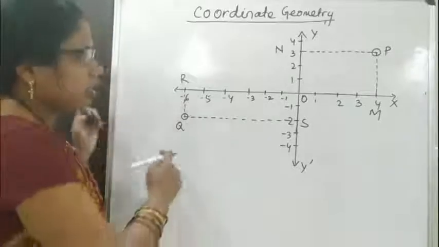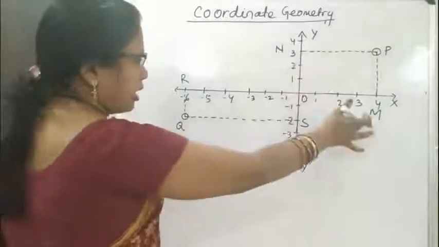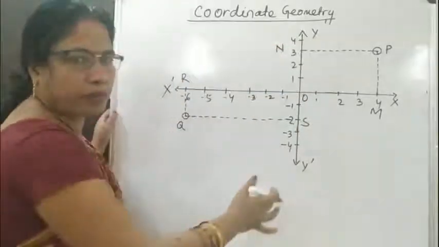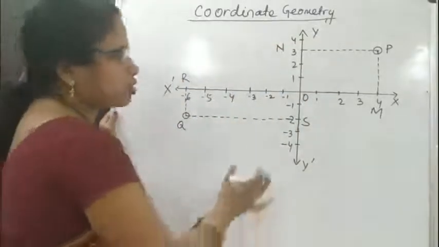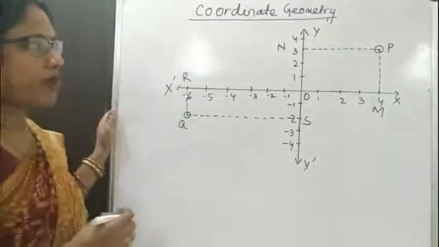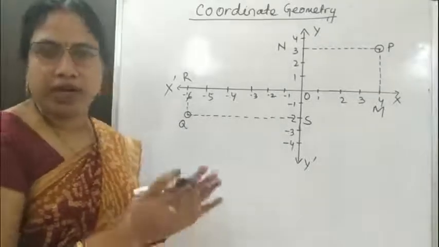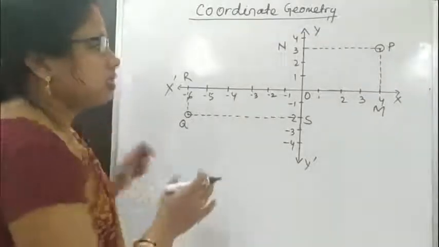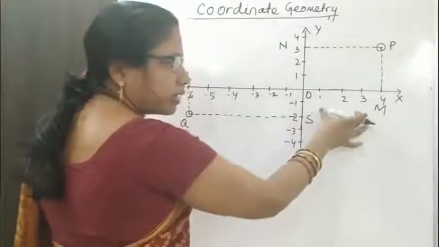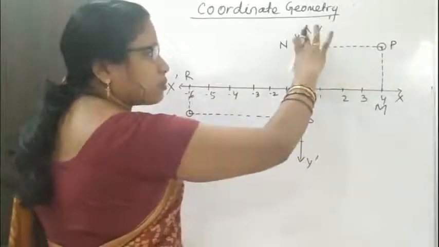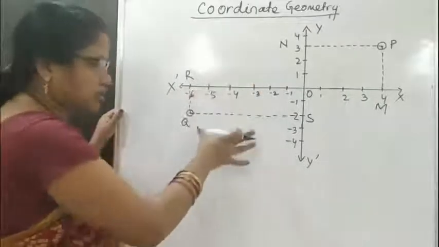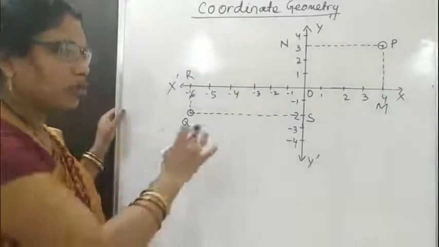So here in this Cartesian plane, the x dash is our x-axis and y dash is the perpendicular axis, that is y-axis. So 2 points are given, point P and point Q. We have to find the perpendicular distance of P and Q from both the axes. So for this we have to draw the perpendicular lines. Here PM is perpendicular to x-axis and PN is perpendicular to y-axis. Here also QR is perpendicular to x-axis and QS is perpendicular to y-axis.